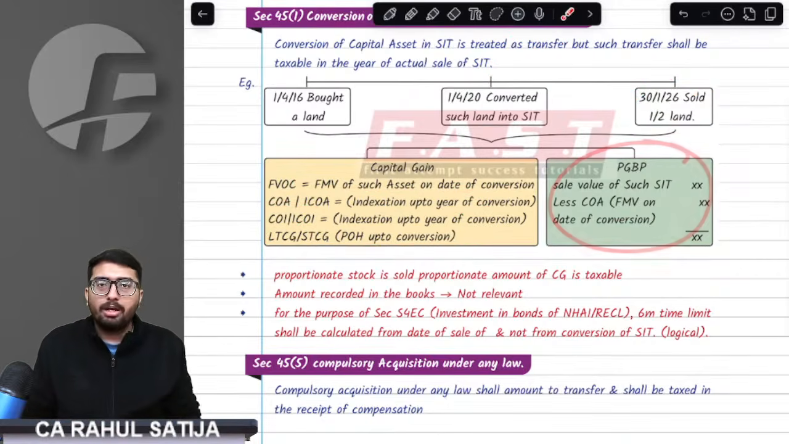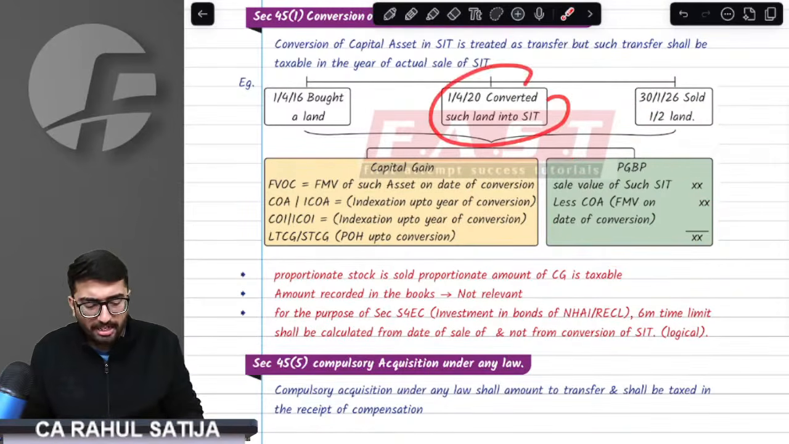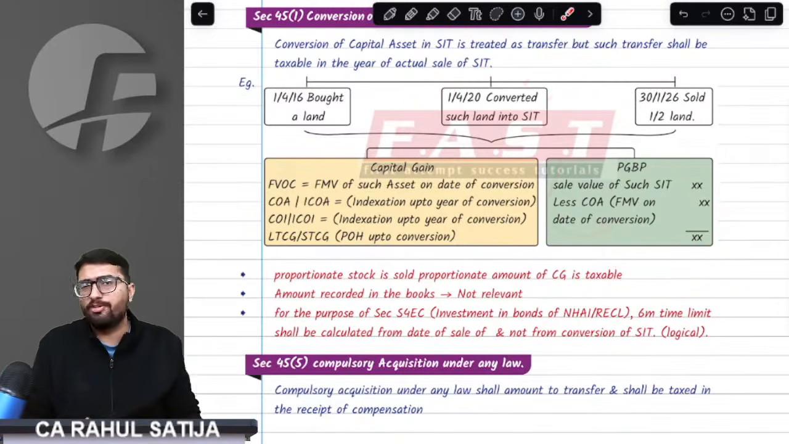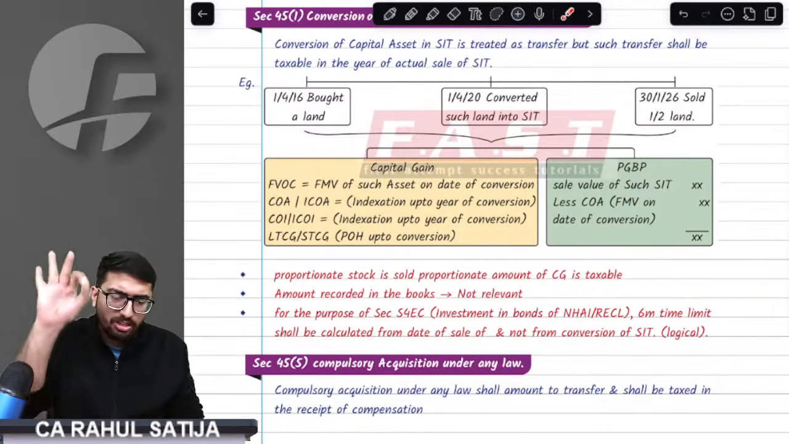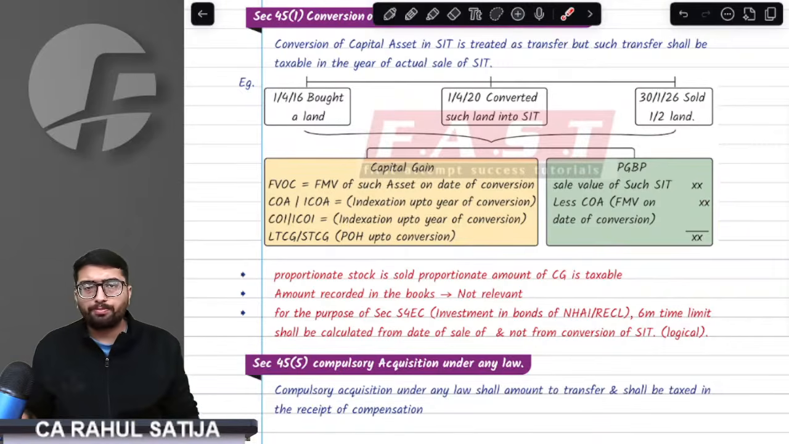Similarly, we'll have PGBP: sales value minus cost of acquisition, and whatever the FMV was, that shall be considered as cost of acquisition for the purpose of PGBP. Basic provision, not difficult at all. The important provision is the next thing that I'm going to tell you.